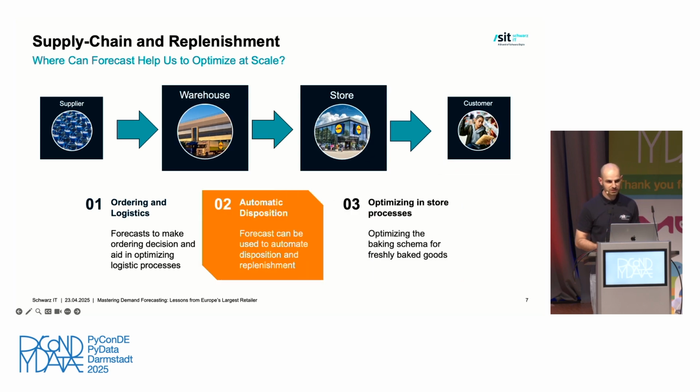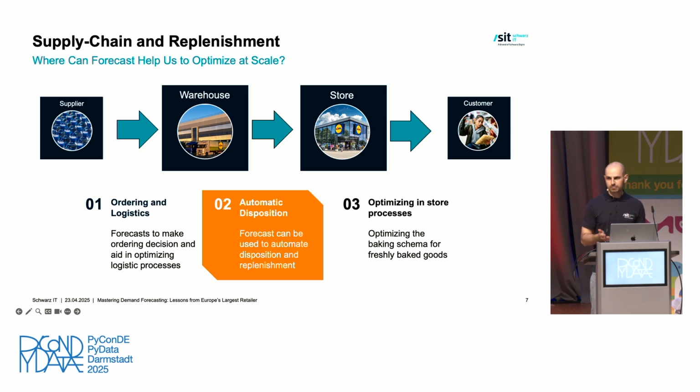Lastly, in the middle is one of our biggest use cases, the so-called automatic dispositions. Here, forecasts are used to automate the ordering and also the disposition from the goods to the warehouse and stores respectively. Both of those use cases use daily forecasts, so a forecast is generated for each and every single day. And the warehouse requires roughly 4 weeks in advance, where the store only requires a single week. Through the remainder of this talk, we will focus on this warehouse level use case. So all the plots you will see are on the warehouse level.